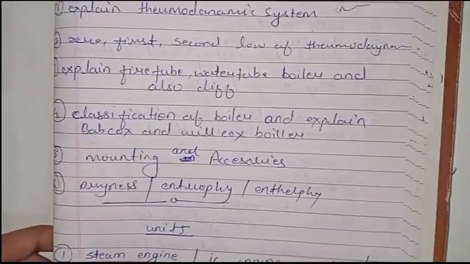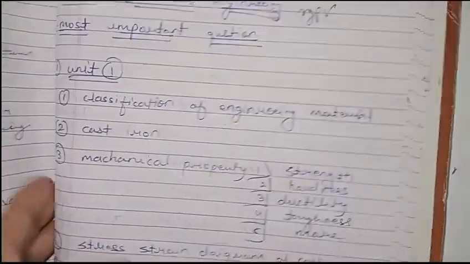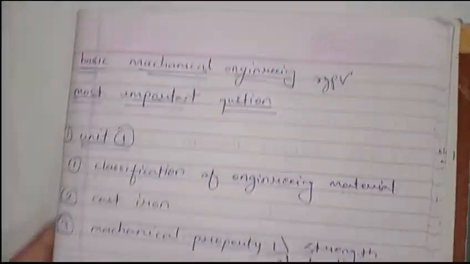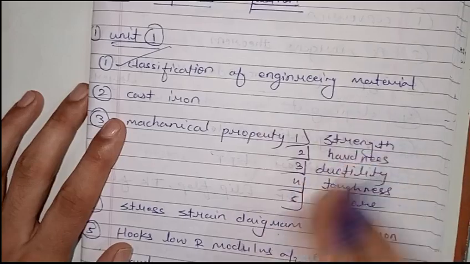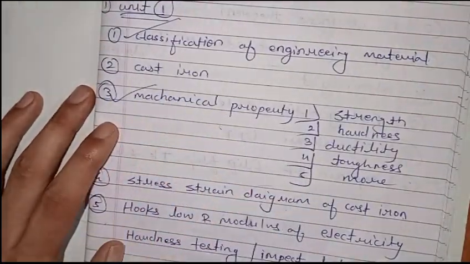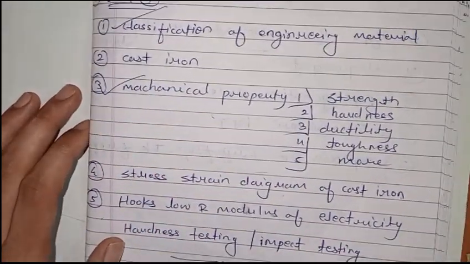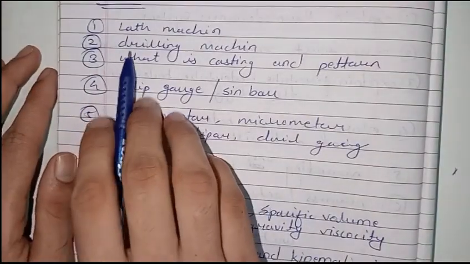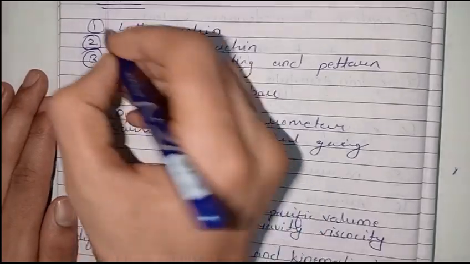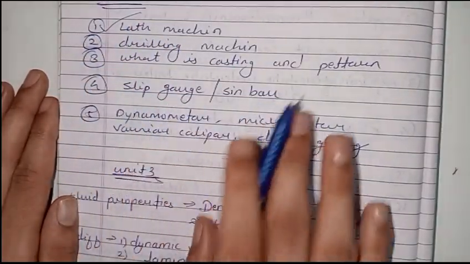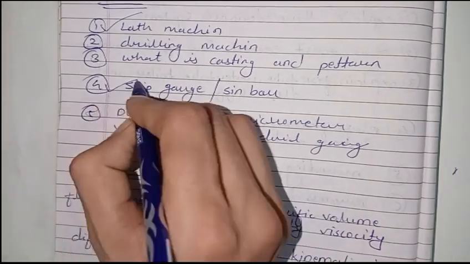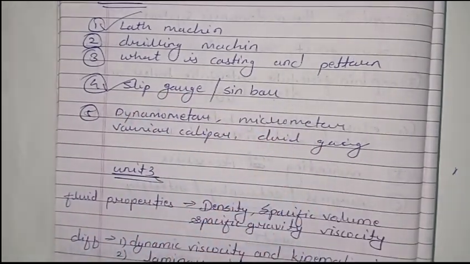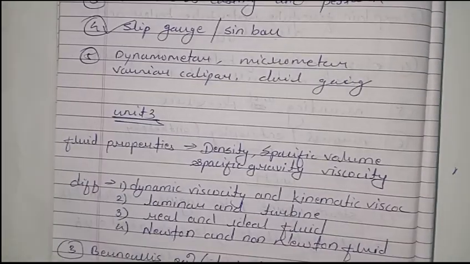If you want only passing marks, 30 marks, yeah, 25 plus marks, then you have to do only this. In unit 1, classification of engineering materials and mechanical properties. Only two questions if you want to get passing marks in unit 1. In unit 2, you have to do the lathe machine, and if you do only the lathe machine it is sufficient, and you have to do slip gauge and sine bar. Only two questions are sufficient for unit 2.